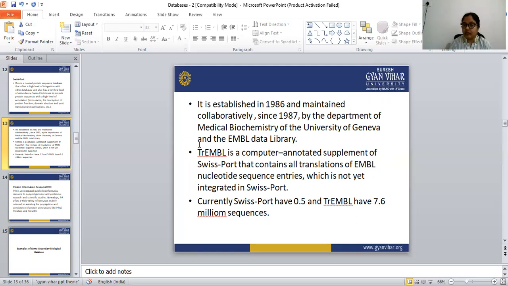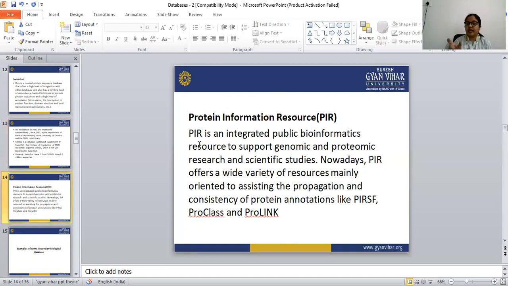TrEMBL is a computer-annotated supplement of SwissProt that contains all translations of EMBL nucleotide sequence entries not yet integrated in SwissProt. SwissProt contains 0.5 million sequences, whereas TrEMBL contains 7.6 million sequences. SwissProt also comes under the category of primary databases.